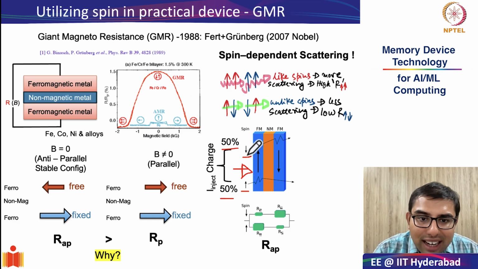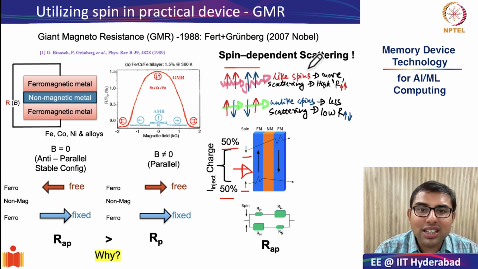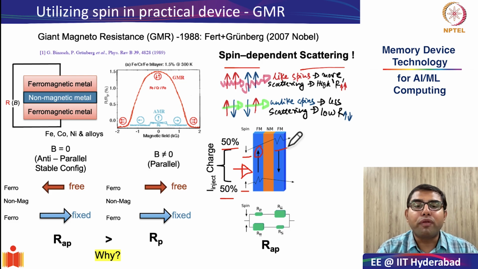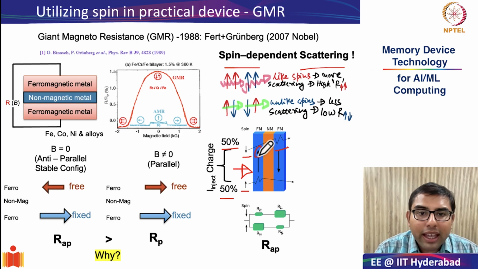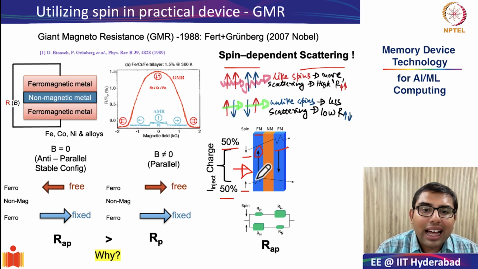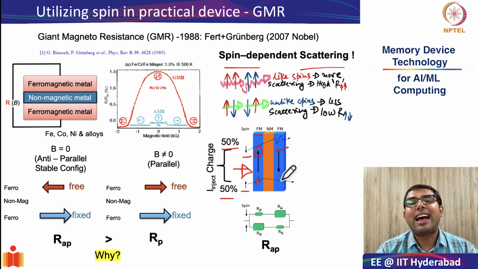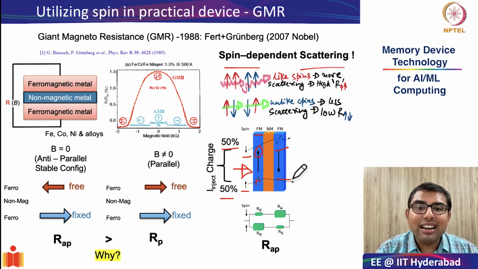What will happen to the downspin? Just look at spin-dependent scattering. The downspin will not see much scattering from the opposite spin configuration, but it will see a lot of resistance in the same spin configuration. The exact opposite will be the case for the upspin. In ferromagnetic layer 1, it will have a lot of scattering, because in ferromagnetic layer 1 the overall spin configuration is in the up direction, but it will not have any scattering in ferromagnetic layer 2.